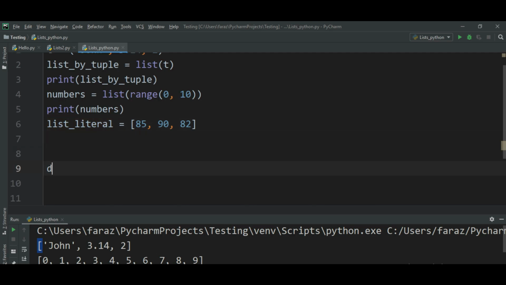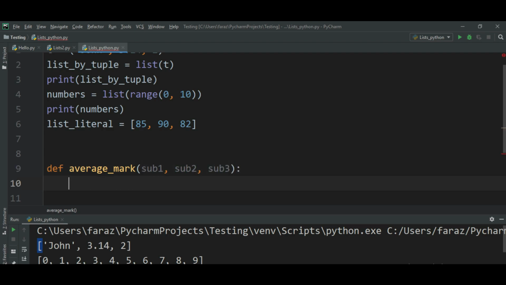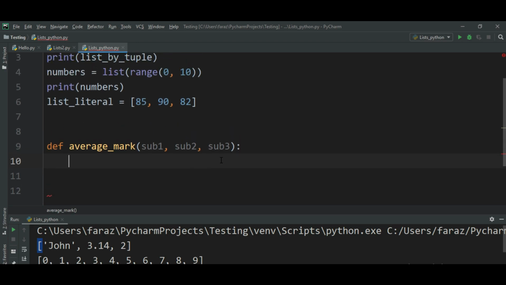So first of all I will create a function with def. What I want is for this function to return the average mark, right? So it's going to take 3 marks. If I'm giving 3 marks, I'll take A, B, C. To improve readability: subject 1 comma space subject 2 comma space subject 3, I'm going to put the colon, and there we go, our function starts here. Nothing much to do here because we have not started functions yet. It's just for your understanding. In the list concept we are getting function, so I'm showing a very basic thing.